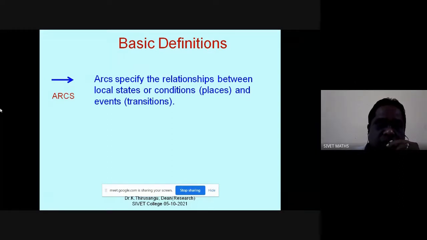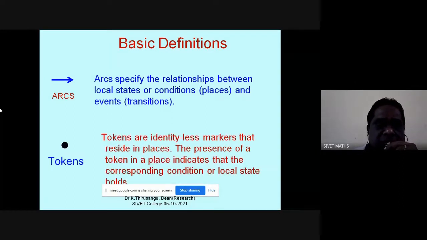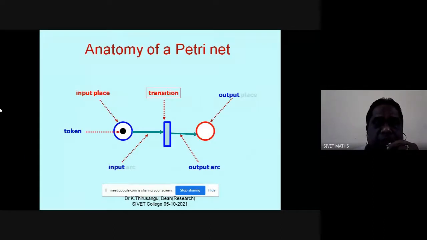And there is another concept called tokens. This is used to identify certain indications. This is normally placed in places. So these are the four basic components. Let me talk about the anatomy of the Petri net.